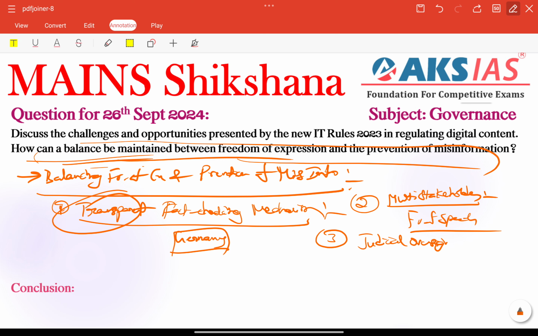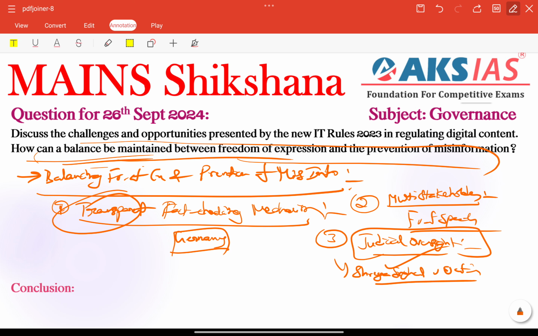So next, coming to judicial oversight, also very important here. Judicial oversight needs to be created here, ensuring that content takedowns and censorship orders are subject to judicial review will protect against potential government overreach also, right? For example, here we can talk about the Shreya Singhal versus Union of India case, which struck down Section 66A of the IT Act, very important, right? It underscored the need for judicial oversight to protect our free speech online. That is very important here.